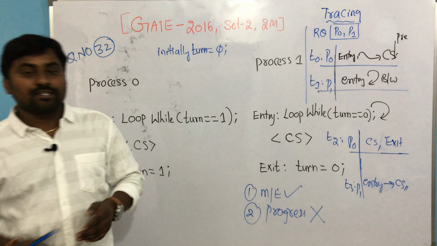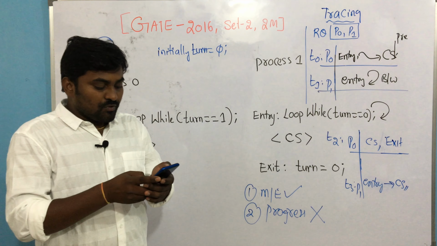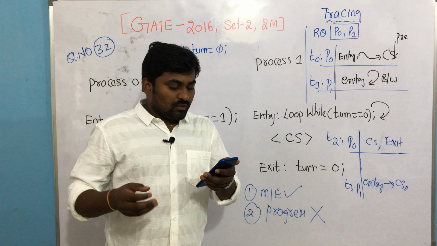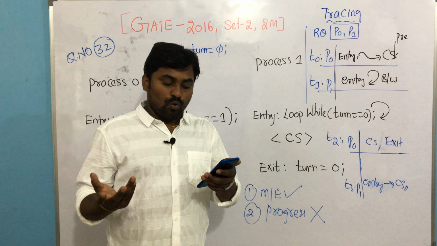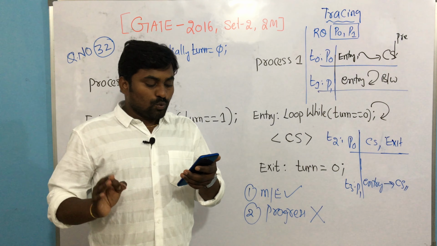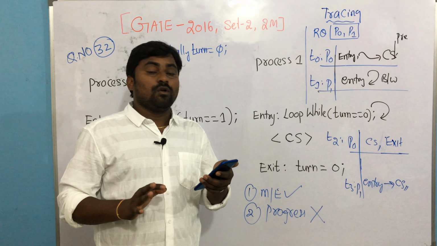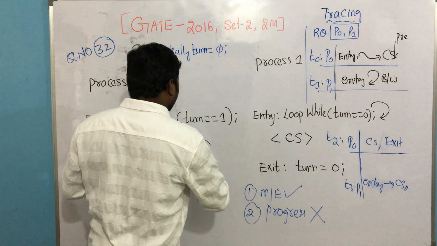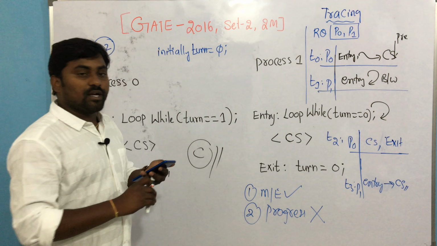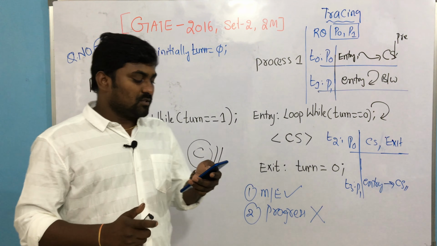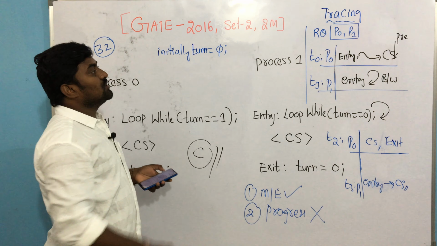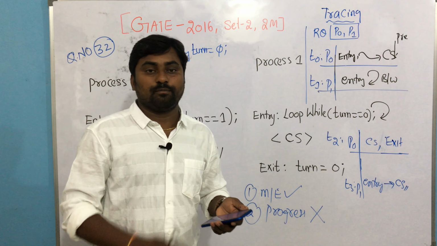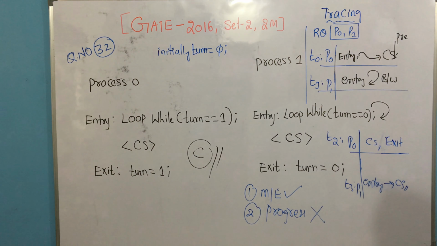So based on this observation, read the options. One option says it is a correct synchronization solution. No. Another says the solution violates mutual exclusion. No, it is guaranteed. And the solution violates progression. Yes. Option C is suitable for this question. Option C says the solution violates the progress requirement. Yes, correct. Option C is correct for this question. I hope you are understanding. Please copy properly so that we can see another question.